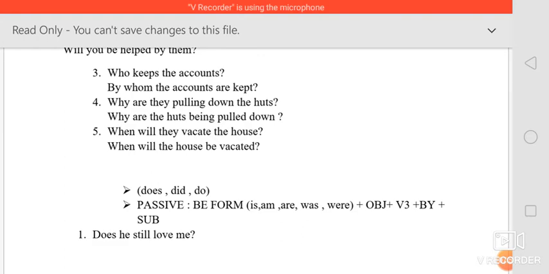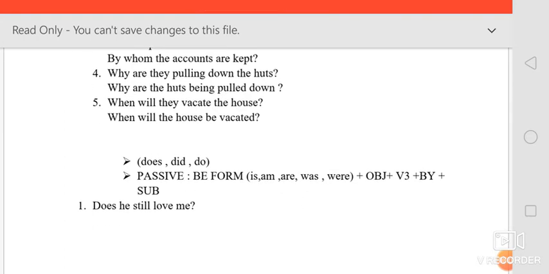Okay, then moving on to the fourth one. Why are they pulling down the huts is the question. Now we are going to change it to passive. Why are, we are writing that as it is, then the huts come first. The huts is the object, so it is coming first.